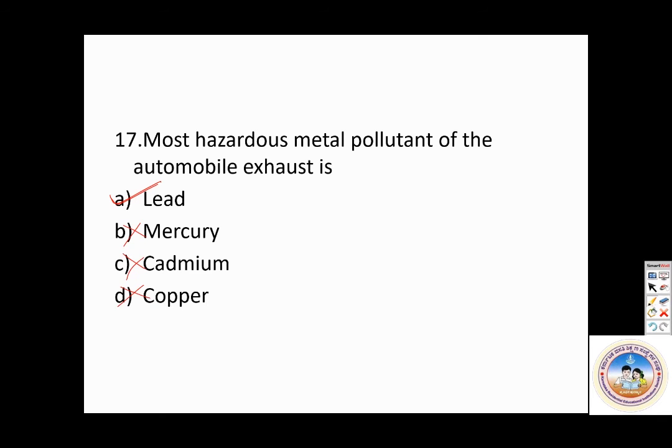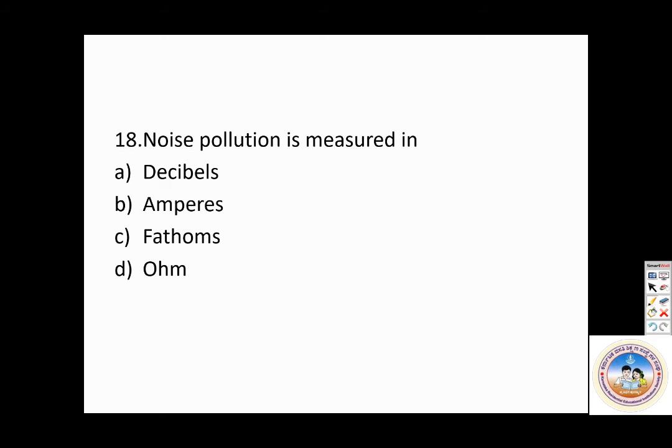So let's go to the next one. Noise pollution is measured in. So there is a unit for sound. Please answer, what is the unit for sound?